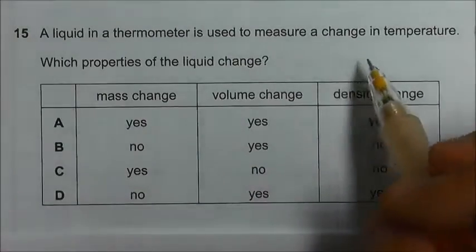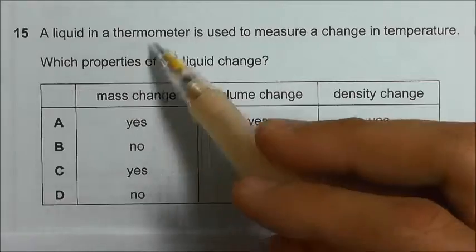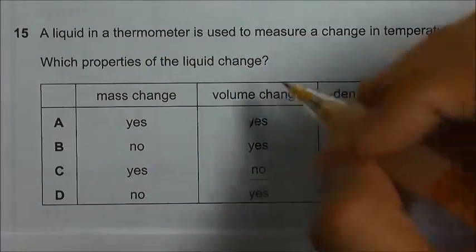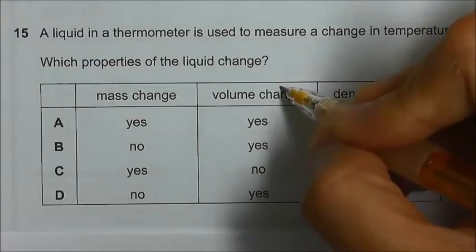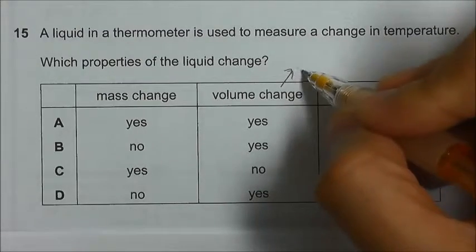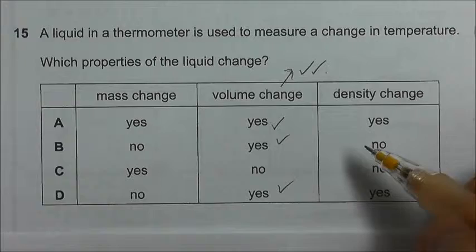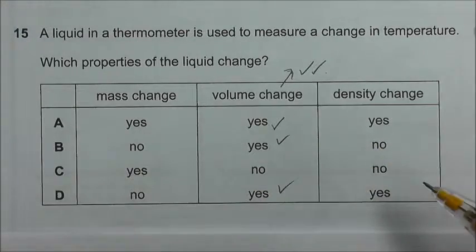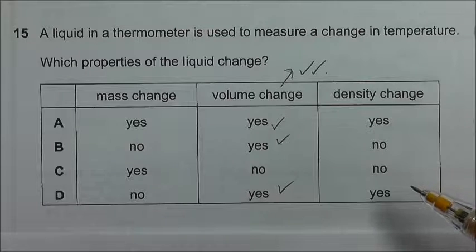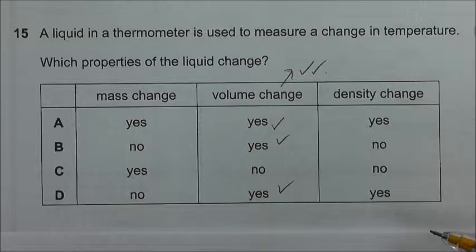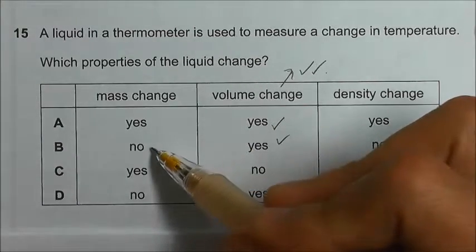When there is a change in temperature of the liquid in a glass thermometer, there will be a change in the volume of the liquid. So this one will change. Then after that we look at the mass. The mass will not change because the mass is the amount of substance in the liquid. There is no addition and no removal of the liquid, so the mass will stay constant.